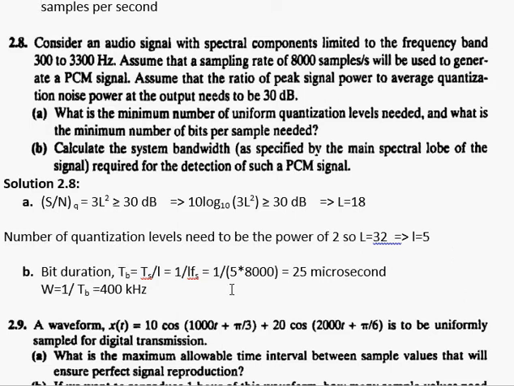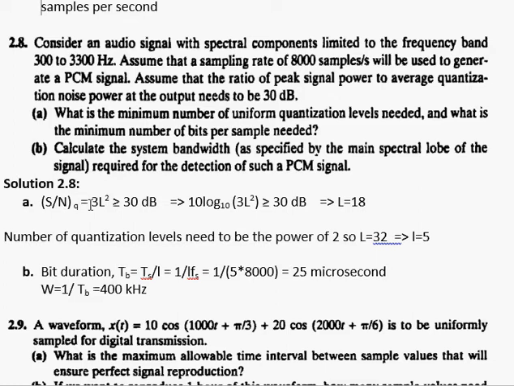So just to give you a quick reminder, we have derived this expression in the class that the signal to noise ratio for the quantizer is equal to 3 times L squared, where this is basically peak signal power to average quantization noise power. So this formula says that S over N should be equal to 3 L squared.